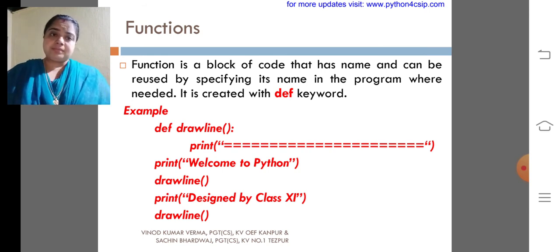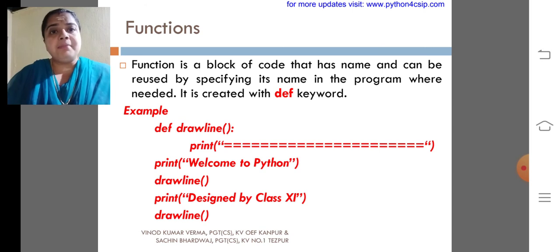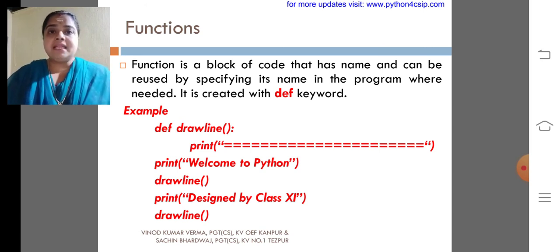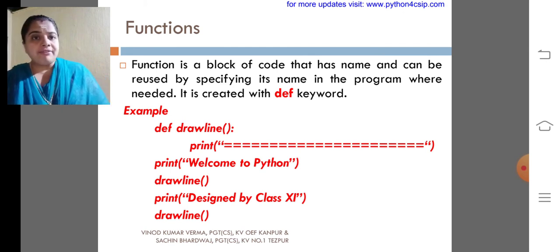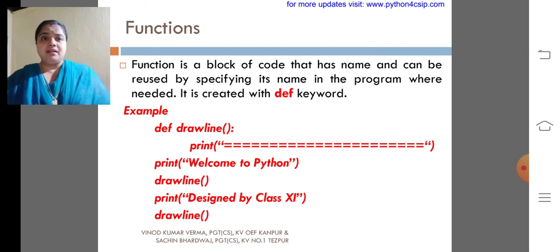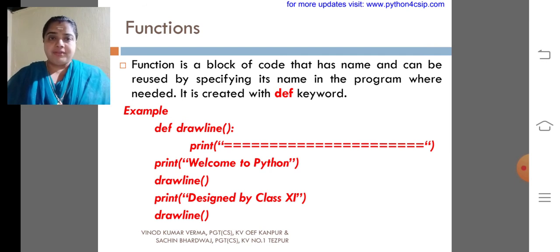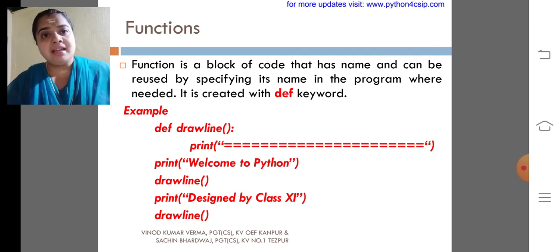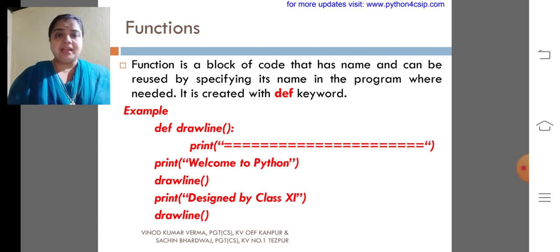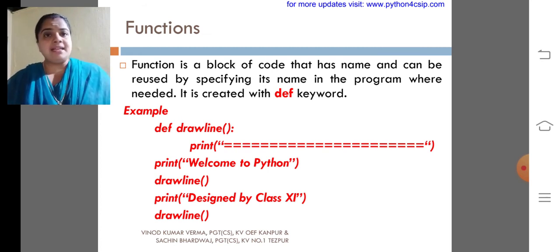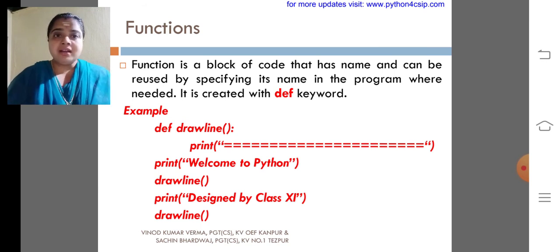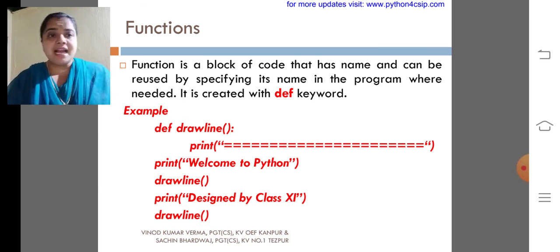Similarly, where the main program starts, it starts from the print statement: print welcome to Python. Then draw line(), that means we are calling the defined function. Actually, it is a user defined function. It is called by us, that is the programmer, to draw a line. Then print designed by class 11. Again we are calling that function.